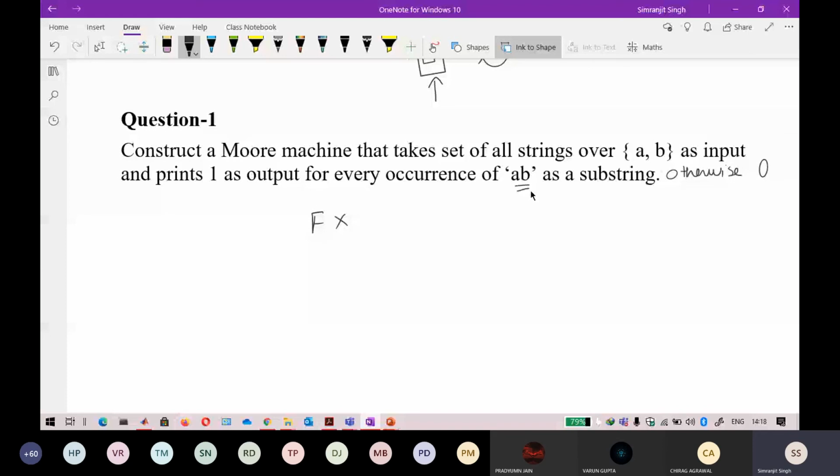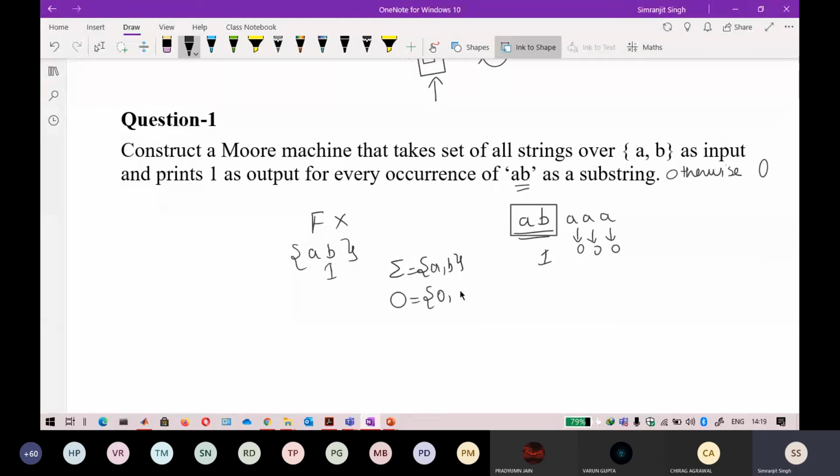Whenever a number of A's come, I do not need to worry about it. But when AB comes, it should output 1. In the language, AB will always lie, so whenever AB comes, I have to output 1. Here the input alphabet is {a, b} and the output alphabet is {0, 1}.